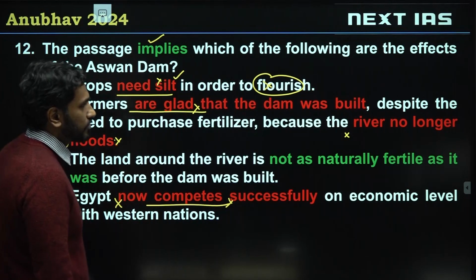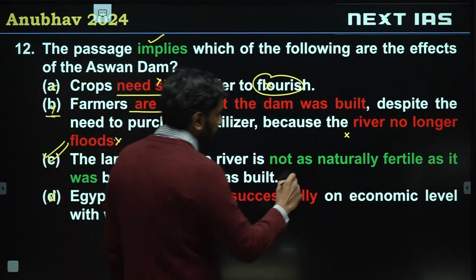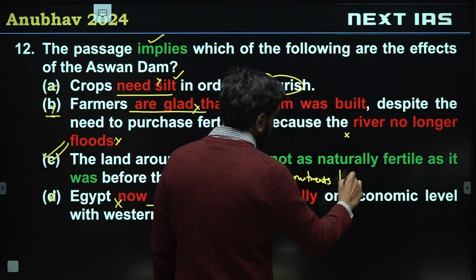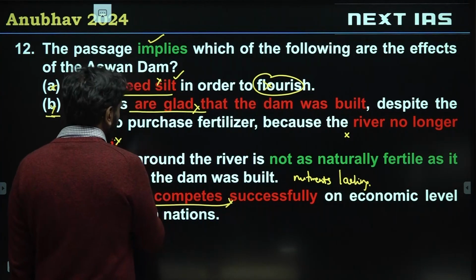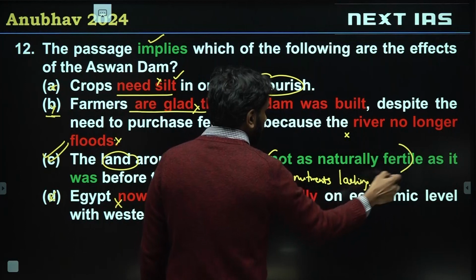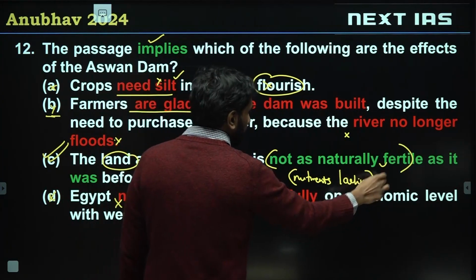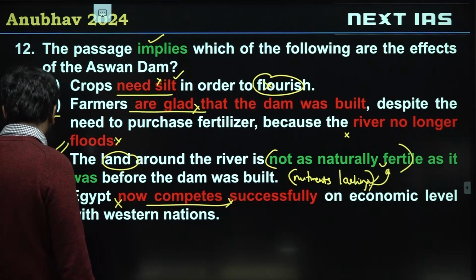The land around the river is not as naturally fertile as before the dam was built, because we are told nutrients are lacking. So when you say the land is not as naturally fertile, this is what an implication or inference is, connecting nutrients lacking with this. C is the correct choice for question number 12.